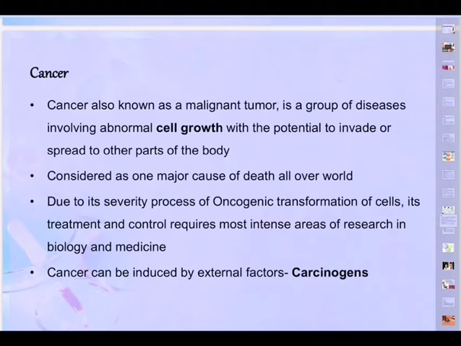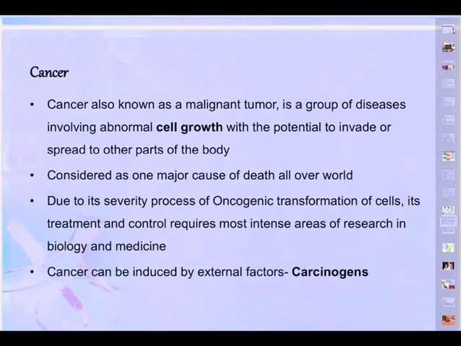These present in normal cells get activated under certain conditions, leading to oncogenic transformation of normal cells into cancerous cells.